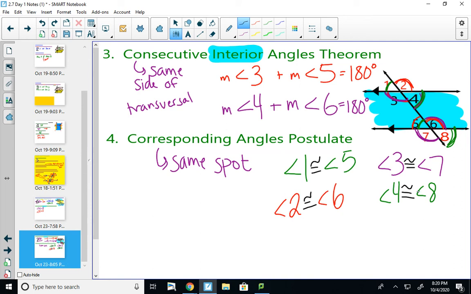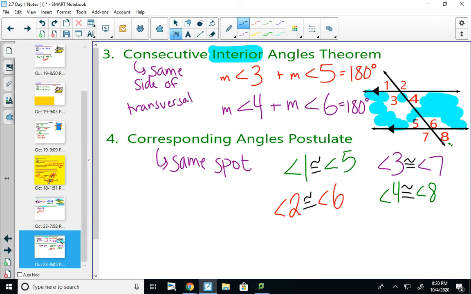And so you'll notice with all these different angle measures, we've really only got 2 different angle measures going on. We know that consecutive interior angles add up to 180.